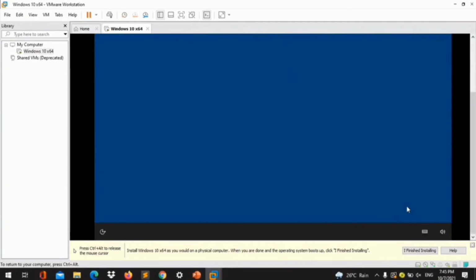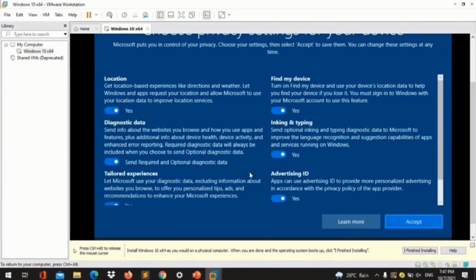Then press Next. Click on OK. Then the privacy settings will show up.